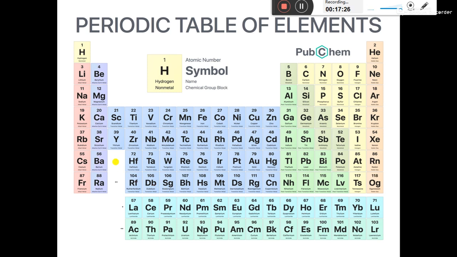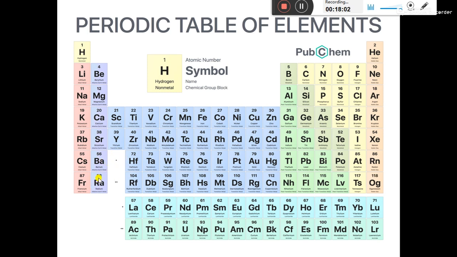Now here you can see that after atomic number 56, we have 57, 58, 59, 60, 61, 62, 63, 64, 65, 66, 67, 68, 69, 70, 71, and thereafter over here you have 72. So what does this mean? That from atomic number 57 to atomic number 71, all these elements will come in this single box.